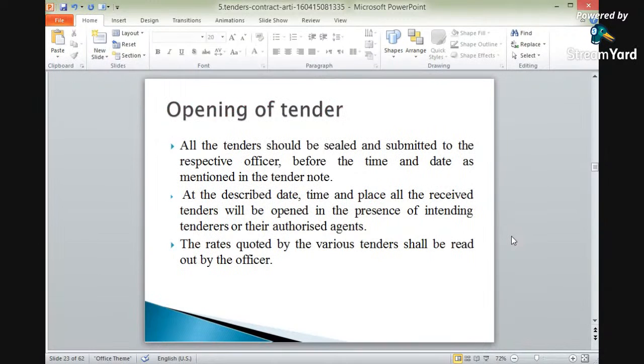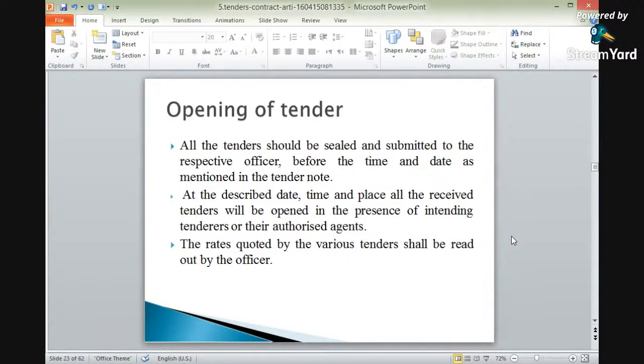What is the opening of tenders? All the tenders should be sealed and submitted. So all the tenders should be sealed and submitted to the respective officer before the time and the date as mentioned in the tender note. Okay? So before the stipulated time and date, it is to be submitted to the department in a sealed form.